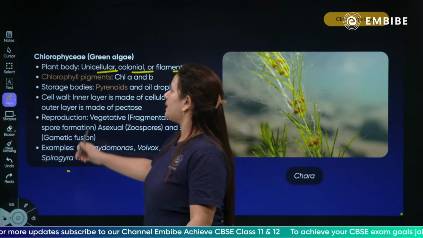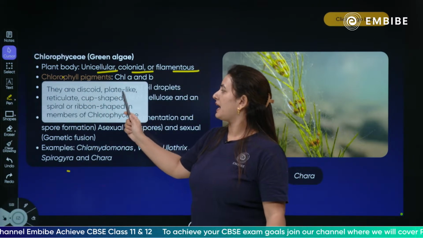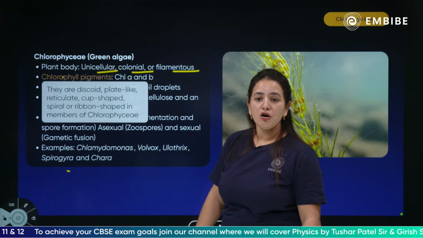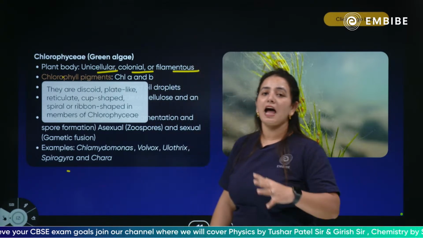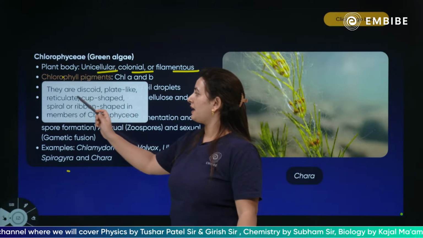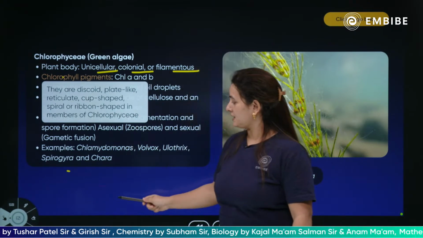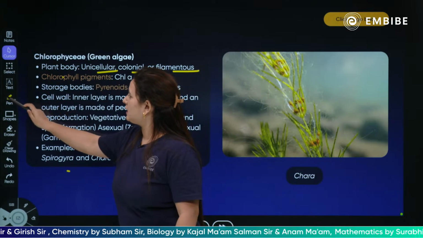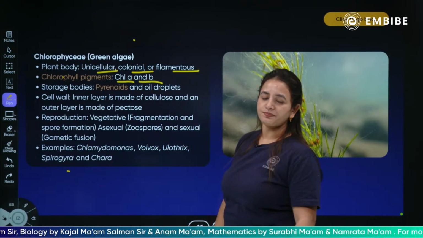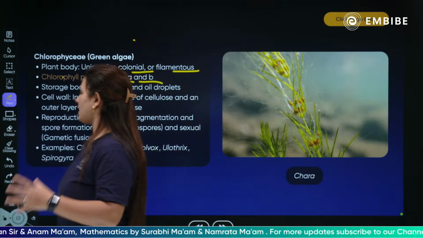So, the next pigment, of course, the pigment of the chlorophyll. The chloroplasts are discoid, plate-like, reticulate, cup-shaped, spiral, ribbon-shaped in members of chlorophyll. Can you see these types of structures exist in the algae? And what kind of pigment do they possess? The pigments are chlorophyll A and chlorophyll B. These two types of pigment exist in the chlorophyll.